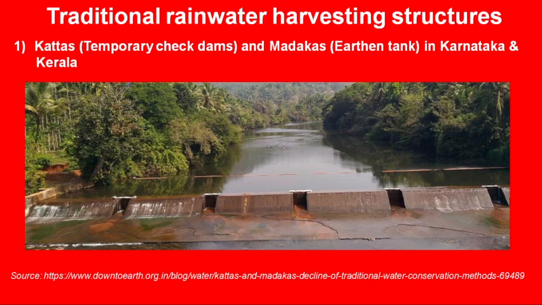These used to be a common sight in the districts of Kerala and Karnataka till 2 decades ago. These traditional structures are constructed every year to conserve water for the summer irrigation. The kattas are built using kacha stones and locally available wood. And interestingly, this is the only useful water conservation method that can be implemented even after the monsoon ends. So, this is the picture of kattas.